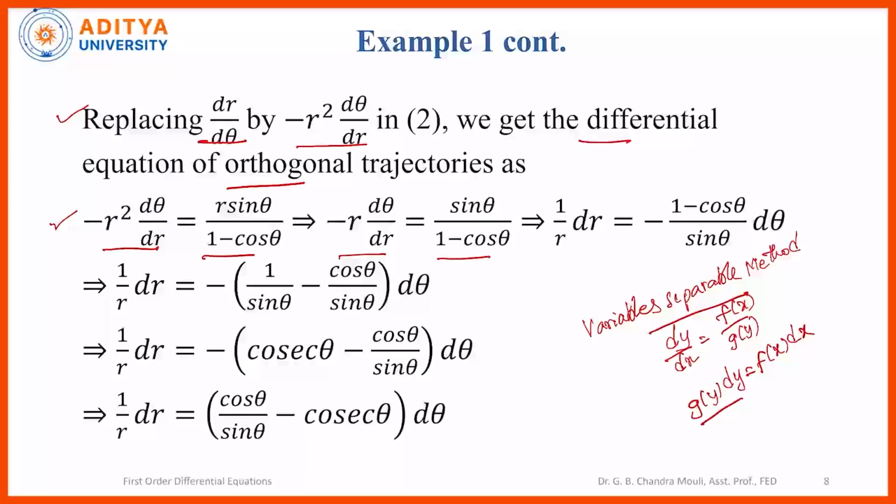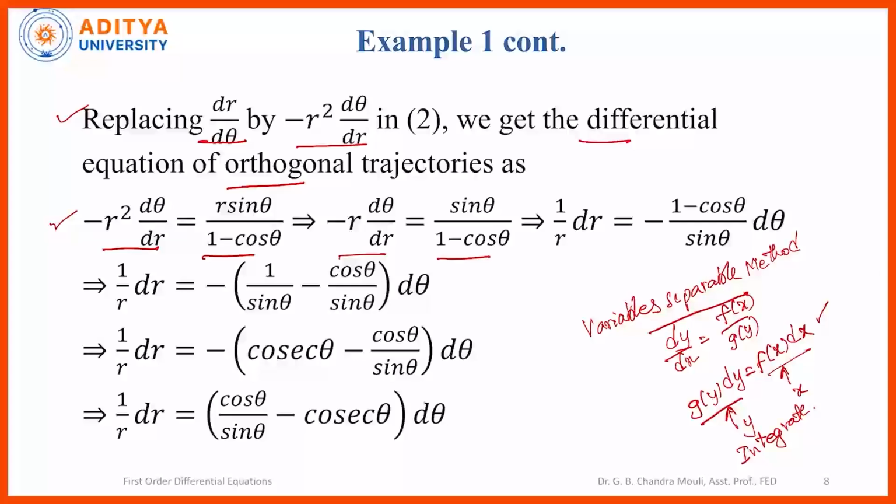So, this differential equation is represented as g of y dy is equal to f of x dx, where on the left hand side we have all the y variable terms and on the right hand side we have all the x variable terms. So, x and y variables are separable here, and now this equation is said to be variables separable, and for the solution we have to integrate on both the sides. So, this is the basic method to solve first order differential equations. So, if we can separate the variables on both the sides in the equation, then that is said to be variable separable and its solution is obtained by integrating on both the sides.